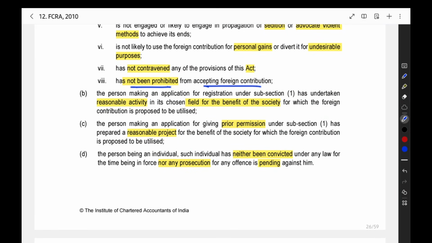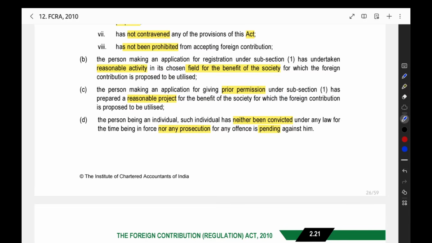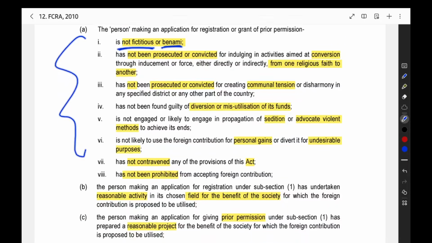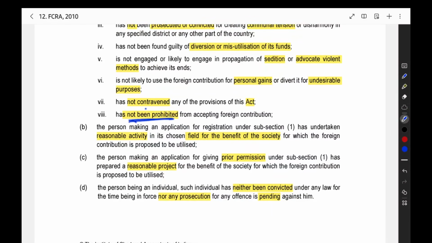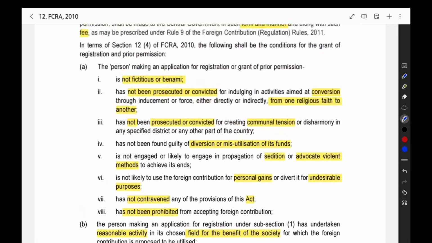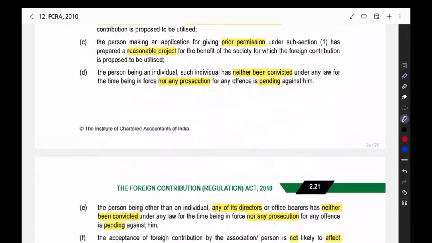Not being prohibited from accepting foreign contribution. Not already banned by the government. You are not prohibited; if the government has already passed an order that you should not receive foreign contribution, then in that case it is not possible. But you are not prohibited, not banned. You should satisfy these conditions: you should not be fictitious, you should not be benami, you should not be prohibited, you have not contravened the Act. So in these cases, you will be getting the foreign contribution permission or the registration.